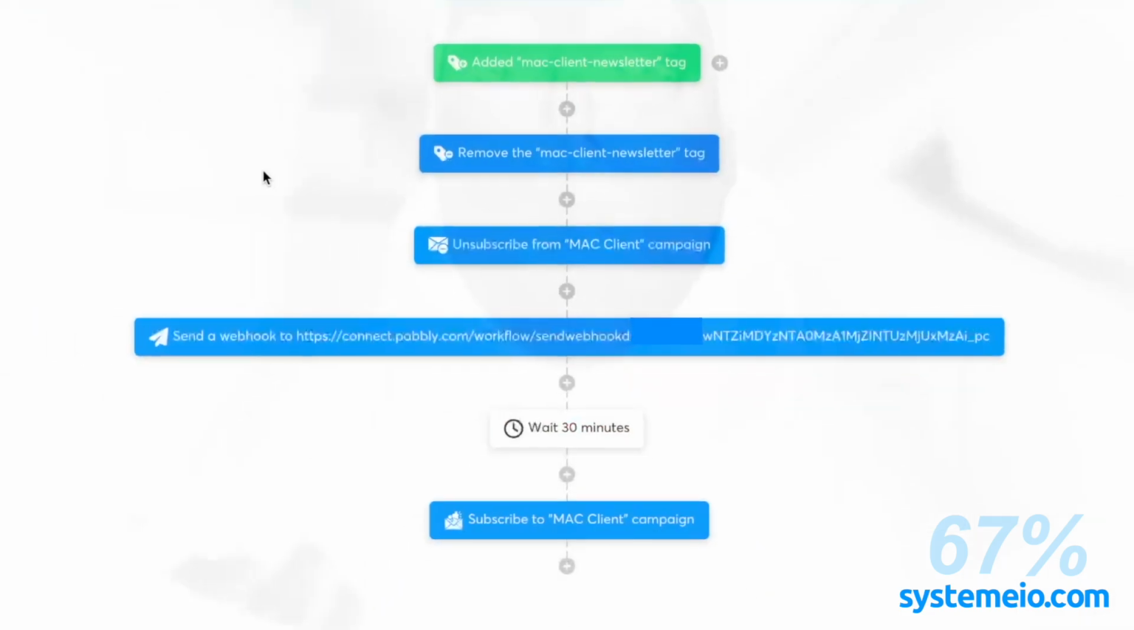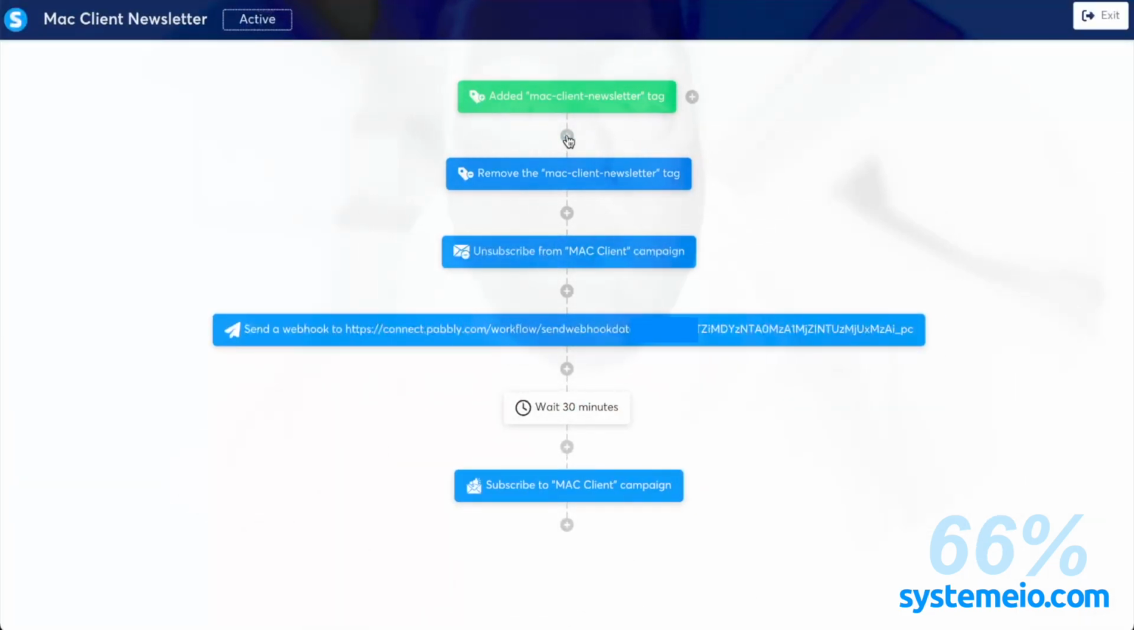Why? Because SystemeIO cannot detect that we add the tag through a webhook. So look at this automation. When the tag is added, we remove it, we unsubscribe from the email campaign, and we send a webhook to Pabbly Connect. Then we wait 30 minutes and we subscribe to the email campaign again. What this does is that when the tag is added, it will send the email campaign again.